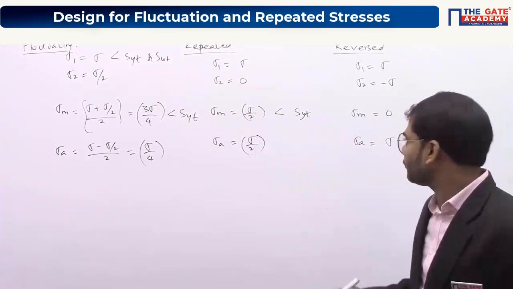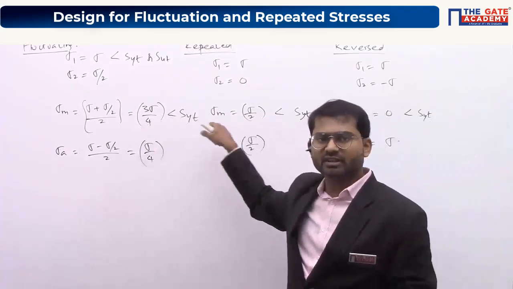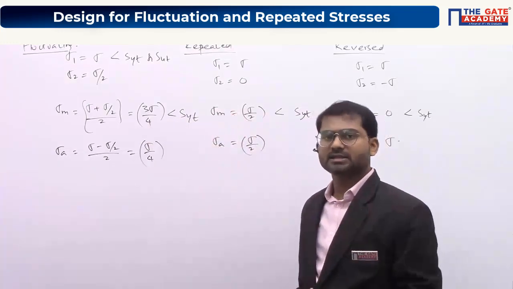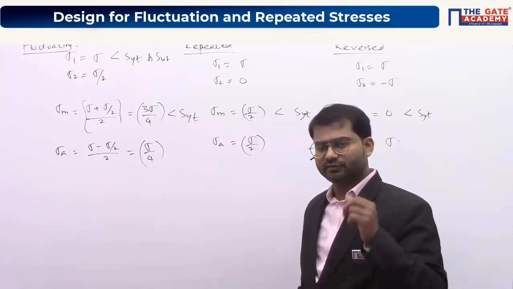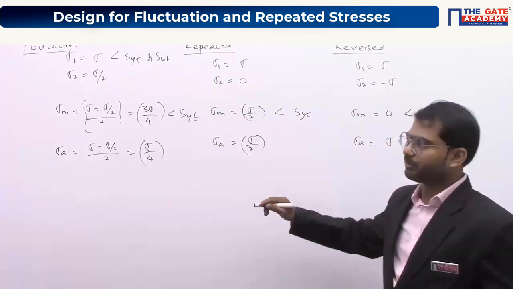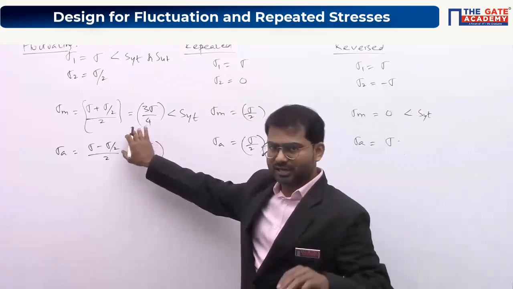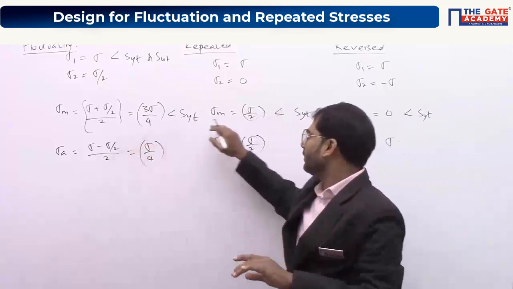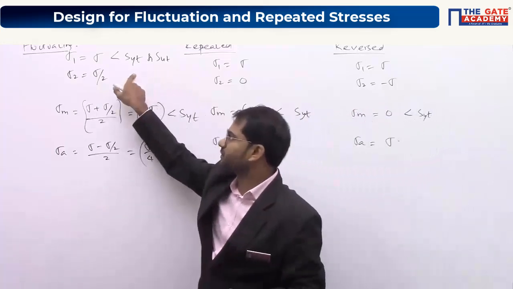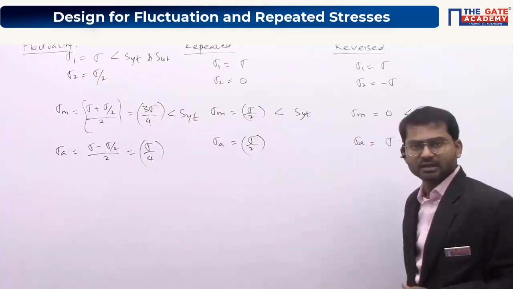If by any chance any of the three values is more than sigma, then definitely we can say that there is a chance that failure can happen under static loading condition itself. Understood? But that will not happen because mathematically, if you check and take any case here, they will come as less than SYT itself. Once sigma is less than SYT, automatically every value will be less than sigma itself.